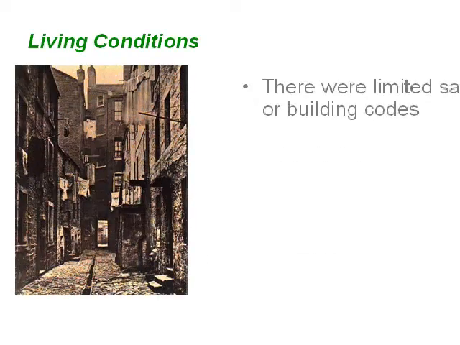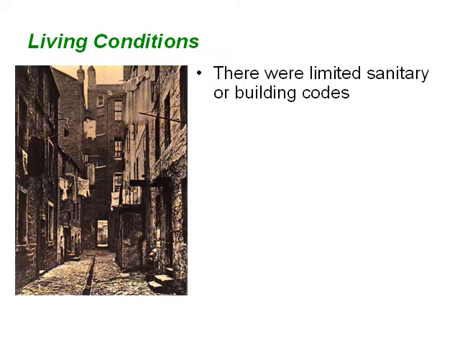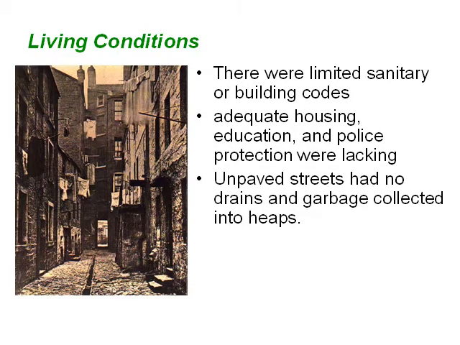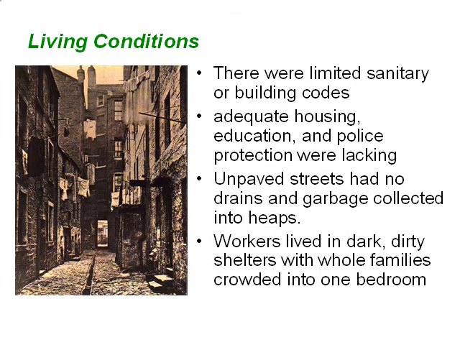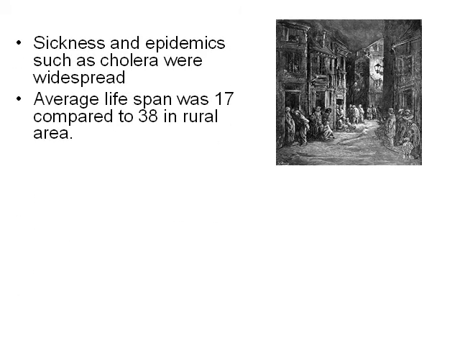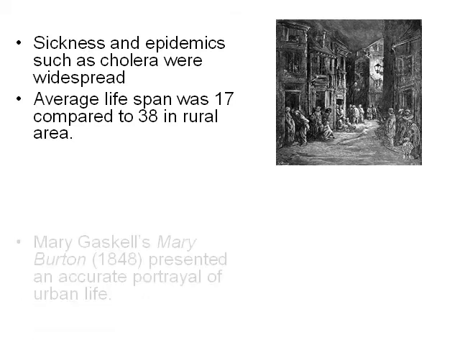Living conditions. There were limited sanitary or building codes during this time. Adequate housing, education, and police protection were lacking. Unpaved streets had no drains, and garbage collected in heaps along the side of the road. Workers lived in dark, dirty shelters with whole families crowded into one bedroom. Sickness and epidemics such as cholera were widespread. The average lifespan of someone living in the city was 17 years compared to 38 in rural areas.